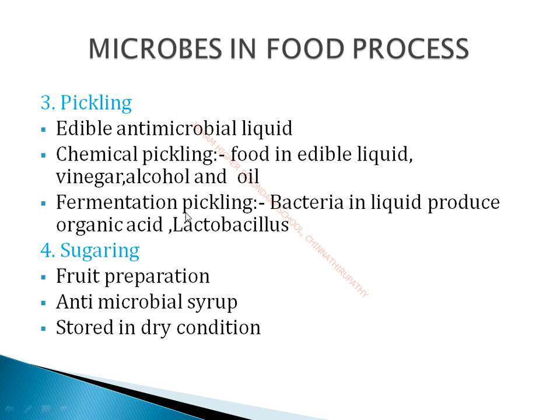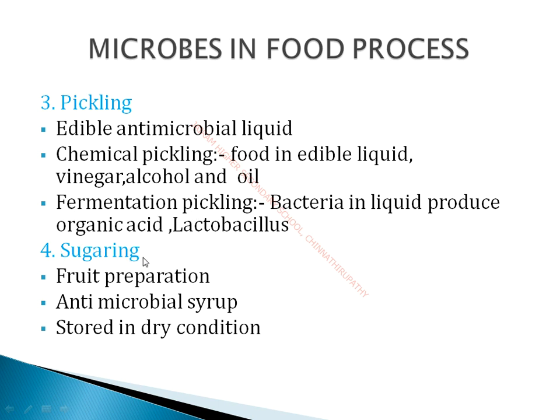And also fermentation pickling. So as we saw already, the bacteria in the liquid produce organic acid, for example lactobacillus, and these kind of lactobacillus are responsible for turning milk into curd. We call it lactic acid bacteria because it can produce lactic acid, it can convert the sugar into lactic acid. That is why we call it lactic acid bacteria. So these kind of lactobacillus bacteria are useful for the fermentation pickling process.